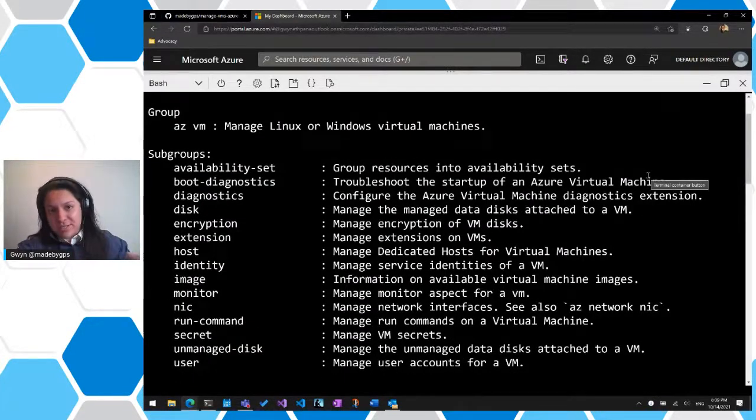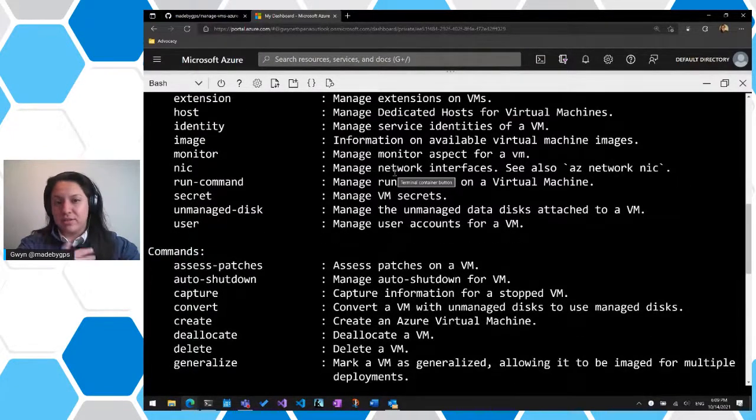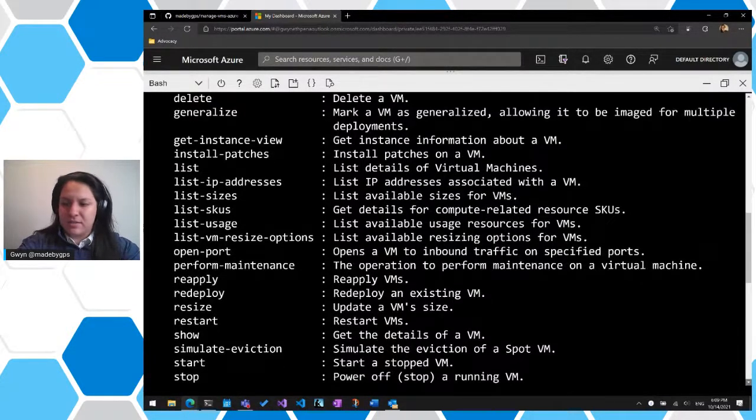So when you do --help, it'll tell you the group and the subgroups. The group is sort of where the command belongs. In our case, it's going to be virtual machine, and then the subgroups are the groups of commands available at the top level. So for example, we have az vm, and then for subgroups, we have disk, encryption, extension, host, identity, all those kinds of things. And if we scroll down a little more, we have commands that you can utilize with the groups. So for example, list, resize, restart, show, simulate-eviction, start, and that kind of thing.